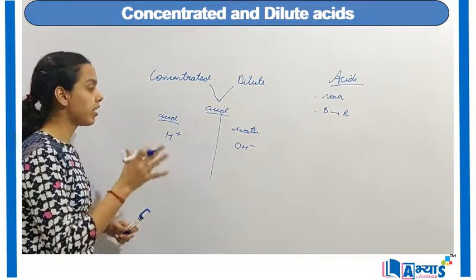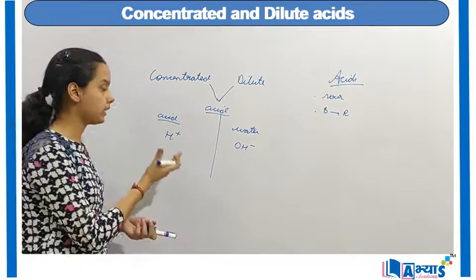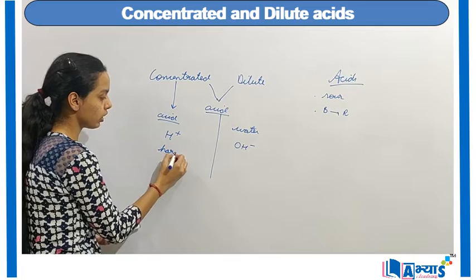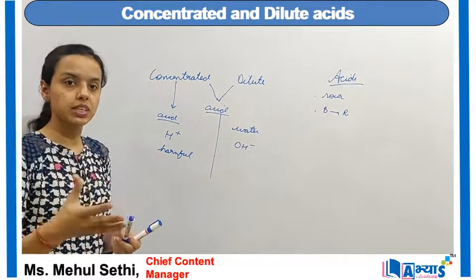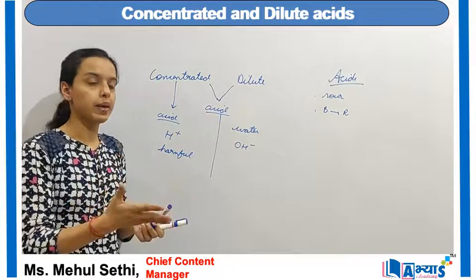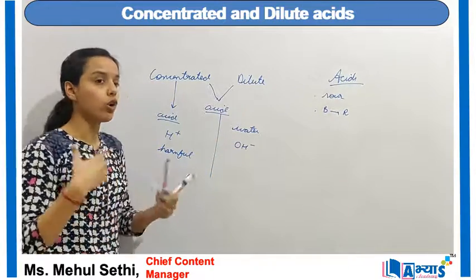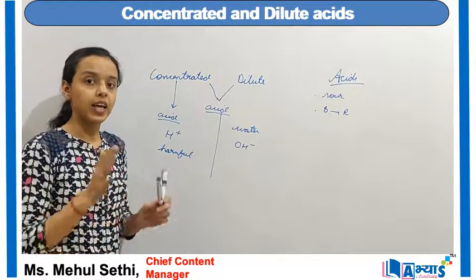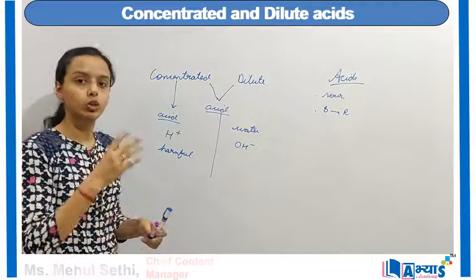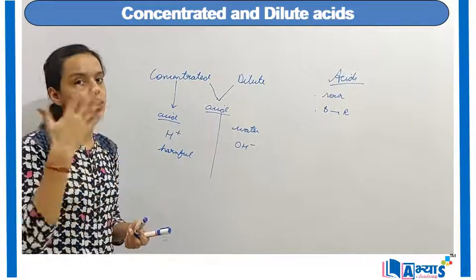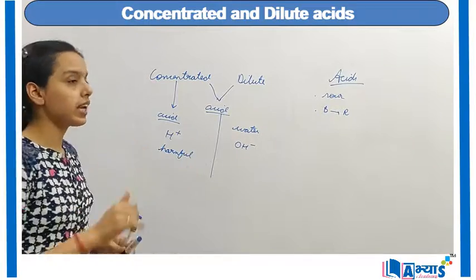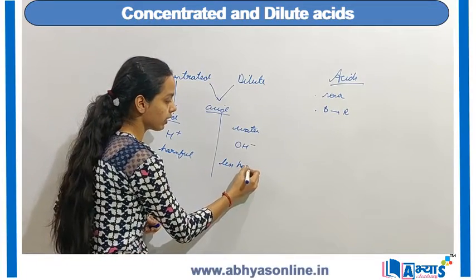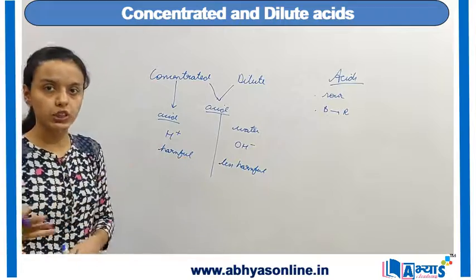Now when they have a high quantity of acid, and we all know acids are corrosive in nature, that means concentrated acids are more harmful for human beings, because whenever the chemist is doing an experiment based on the dilution of acids, a lot of heat is generated, and that heat can even harm the person who is doing the experiment. That is why concentrated acids should be handled very carefully, because they are more harmful as compared to the dilute acids. In the case of dilute acids, because they have less quantity of acid, they are the least harmful out of these two categories.